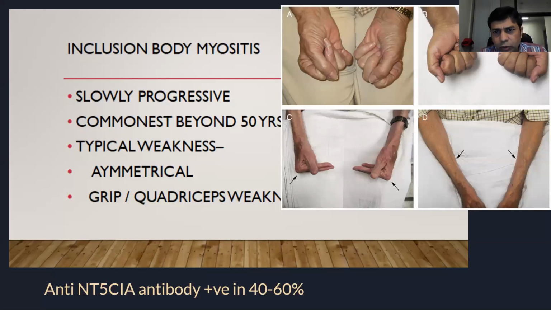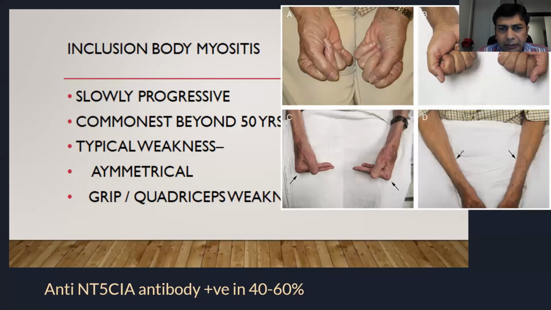This is just to show you the hand weakness. The hand weakness is typically in the flexor digitorum profundus, and that too not in all the fingers to begin with. If you ask the patient to make a fist, you will see that some of the FDPs are not contracting. They have intact flexion at the metacarpophalangeal joint, showing that their FDS is reasonably intact compared to FDP. That is why they can flex at the MP joint, but they have FDP weakness.